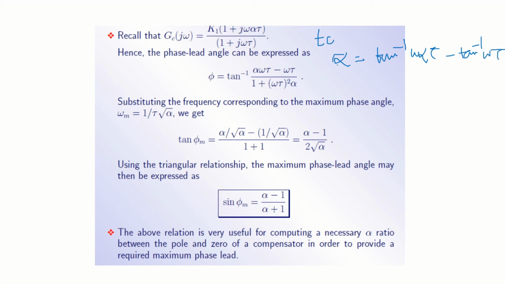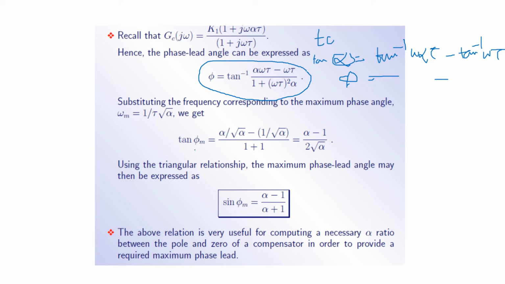Then, tan phi equal to tan of A minus B. Then you are going to get this equation. Okay, right. Phi you will get, then you take tan phi of that.